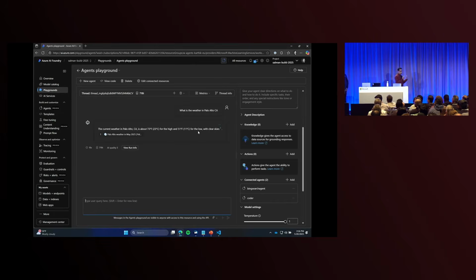So this takes you from the world of building single agents. As you start to hit limits on them, as you start to add more functions and tools, you may slowly graduate into this concept of connected agents to provide you additional value. But this, again, is an implicit orchestration. What I mean by that is you are specifically not controlling the order in which these agents are invoked, how many times they're invoked, or what parameters or values are used to invoke them. All of those things are sort of left up to the LLM to decide. And that generally works, but that may or may not be what you desire.